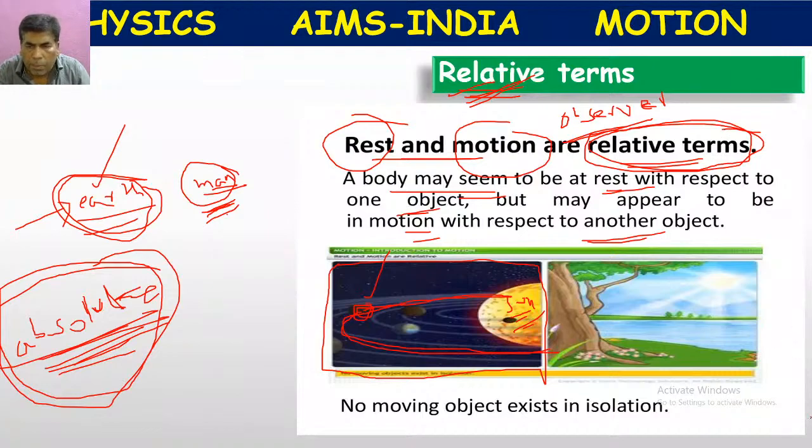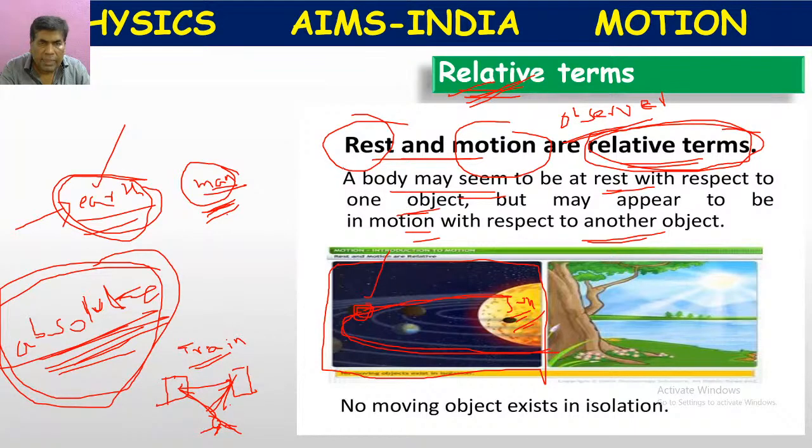Or suppose you are moving on a train. You are sitting here, your co-passenger is sitting in front of you. According to both of you, you are in rest. According to you, your front passenger is in rest position. According to him, you are in rest position. But what about the observer who is standing outside? For him, both of you are in motion.